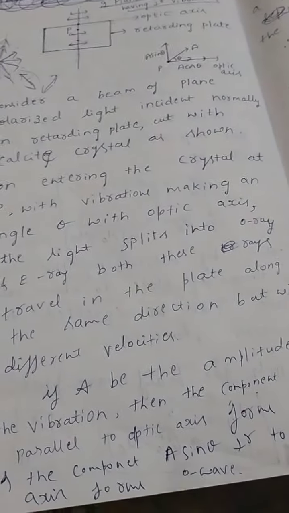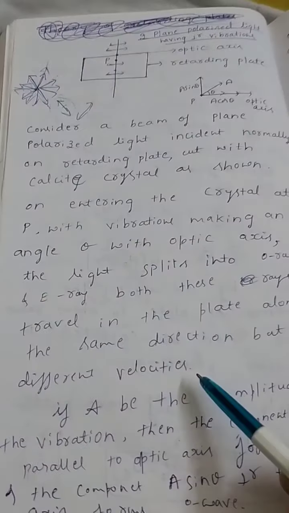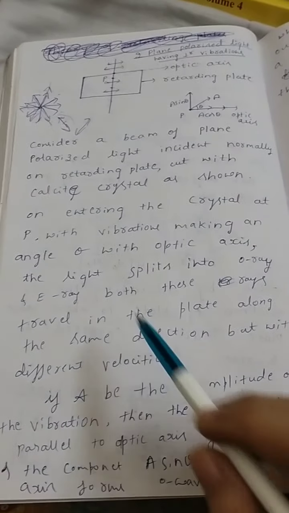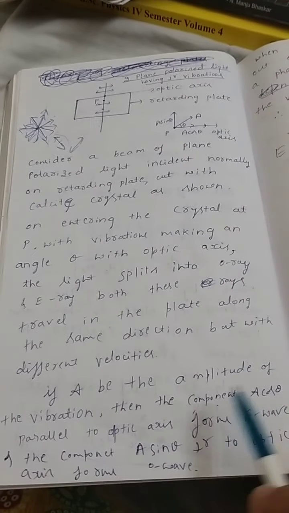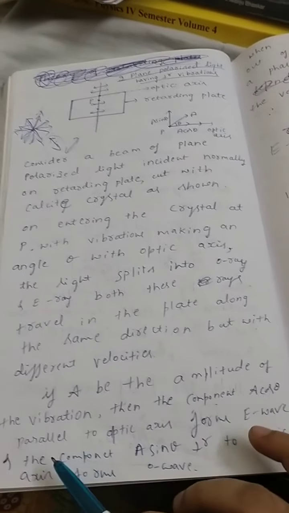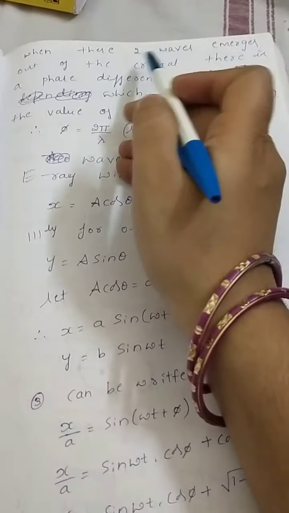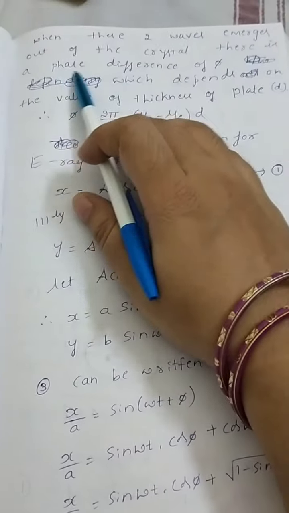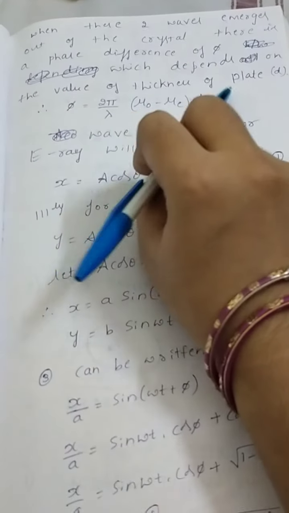Now if A is the amplitude of the vibration, then the component A cos theta parallel to the optic axis forms the extraordinary wave, and the component A sin theta perpendicular to the optic axis forms the ordinary wave. When these two waves emerge out of the crystal, there is a phase difference of phi, which depends on the thickness of the plate.